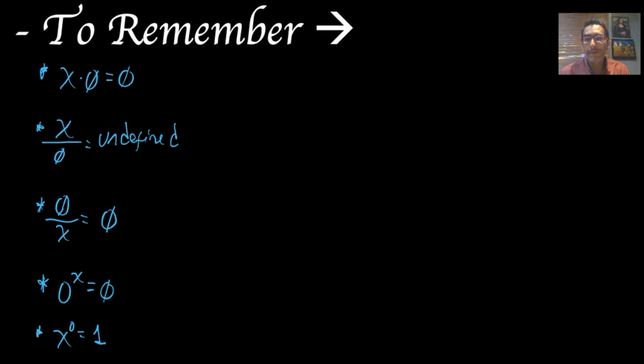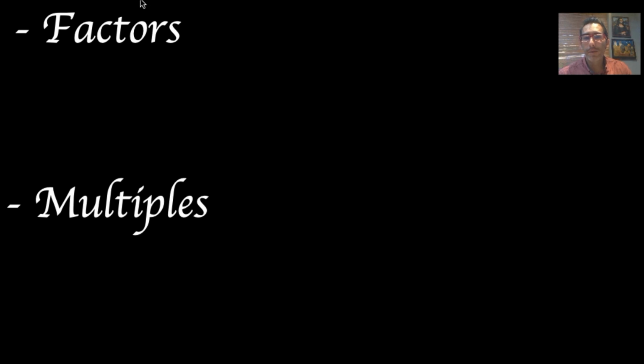So we have 5 very specific things I would like you to remember for whenever we have to deal or perform operations that involve 0. Lastly, before we move into our next topic, regarding integers, we need to talk about factors and multiples. Okay, so which are the factors of a number? The way I define factors, the factors of one number are those numbers by which I can divide.